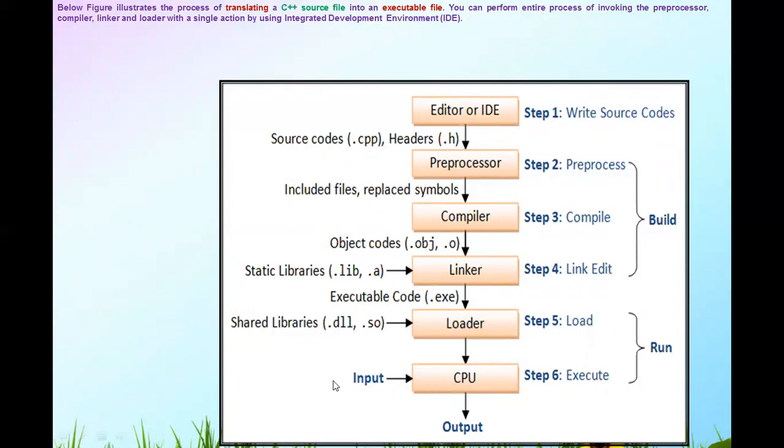For example, 5 plus 5 it will give 10, and here we can give a program for addition of two numbers. In this way the program is executed in your IDE environment with the help of preprocessor, compiler, linker, loader, and CPU.